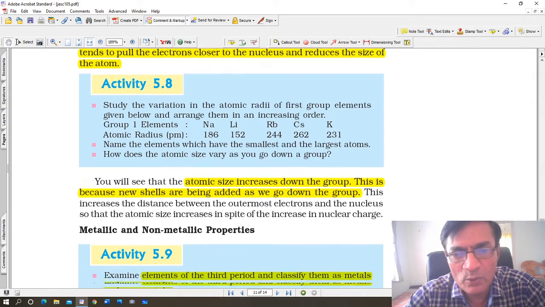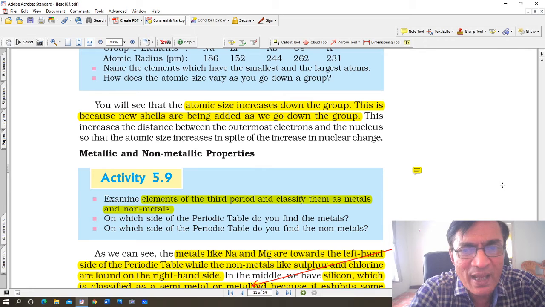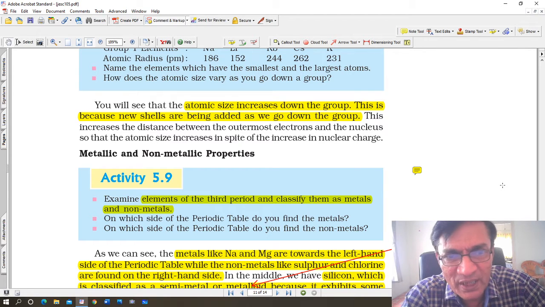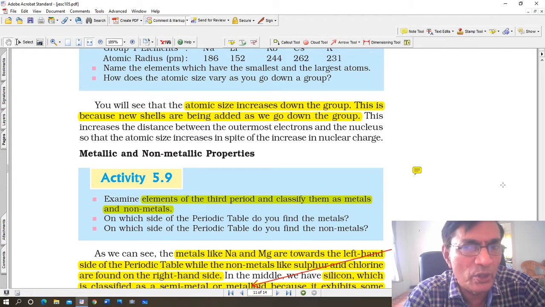As I said, it goes on increasing. You will see that the atomic size increases down this group. This is because new shells are being added as we go down the group. This increases the distance between the outermost electrons and the nucleus of the atom, and therefore the atomic size increases in spite of the increase in nuclear charge.